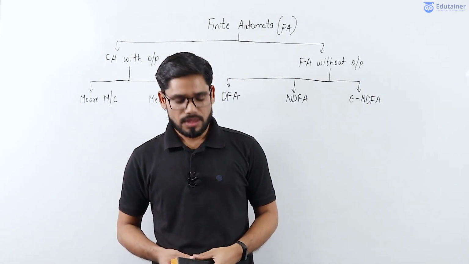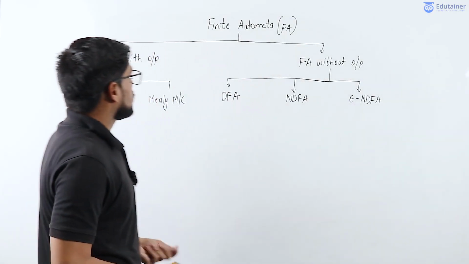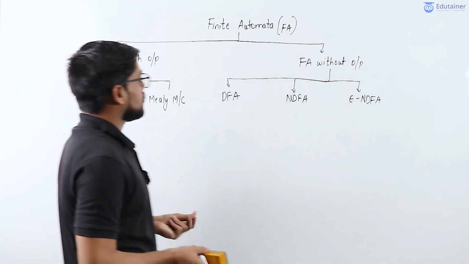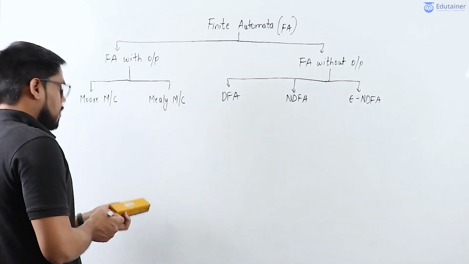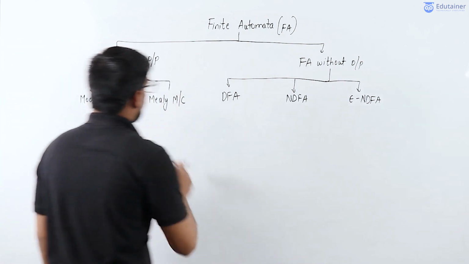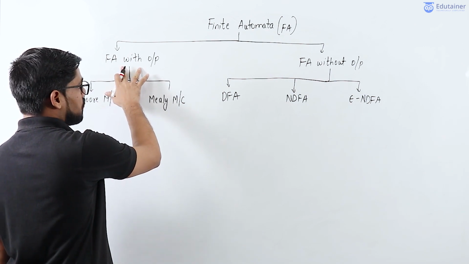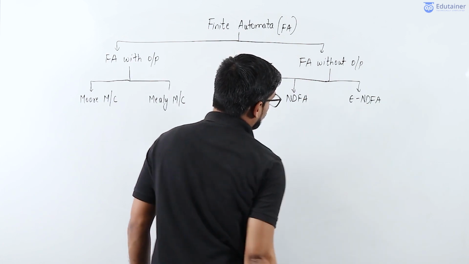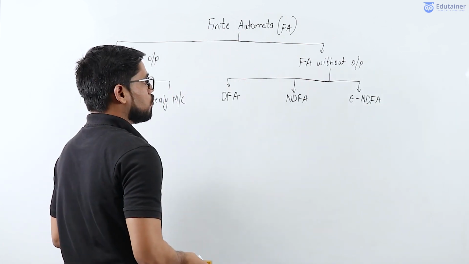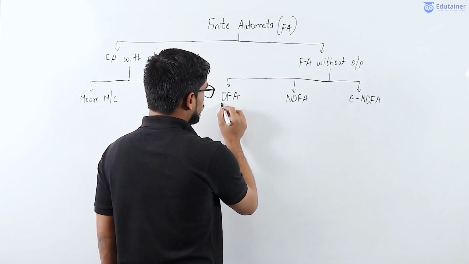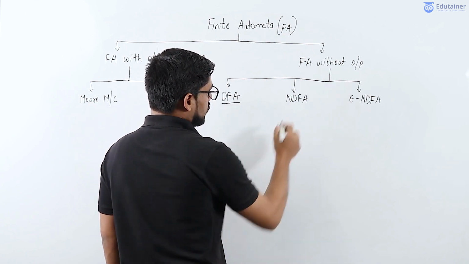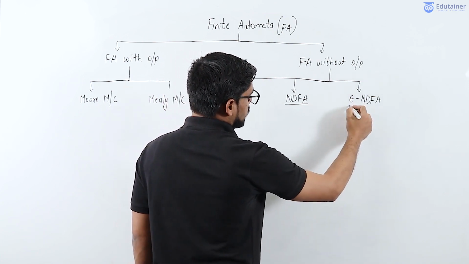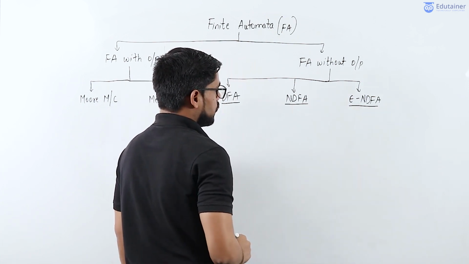Hello everyone. So let's see this classification, finite automata classification. You have already seen this classification. We have learned the finite automata with output classification, and we have also learned the finite automata without output classification. In finite automata without output, there are three classifications. One is deterministic finite automata, then next is non-deterministic finite automata, and the last one is epsilon non-deterministic finite automata.